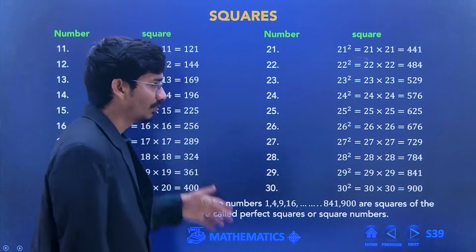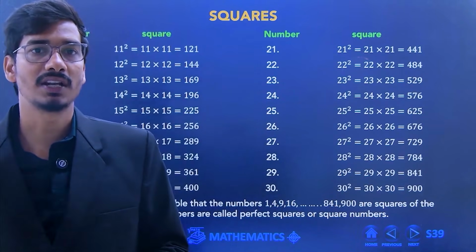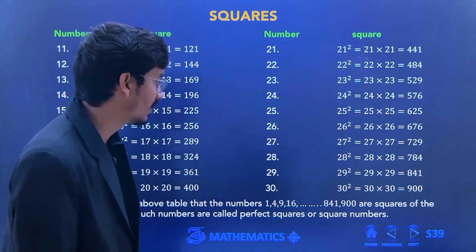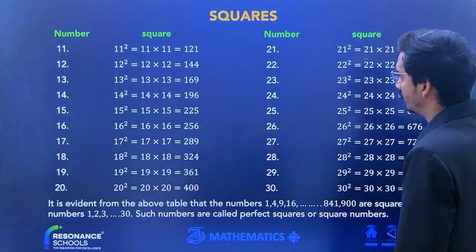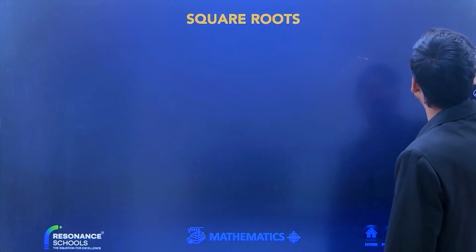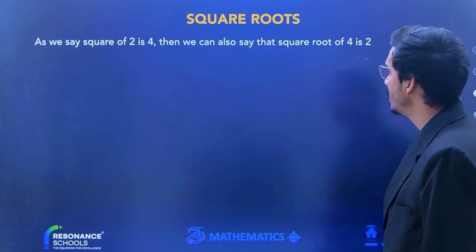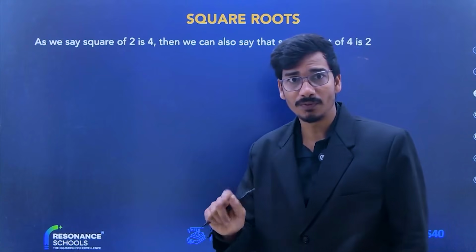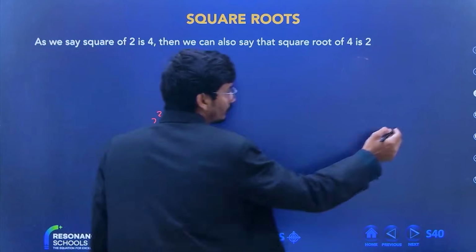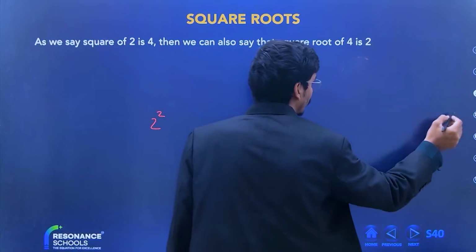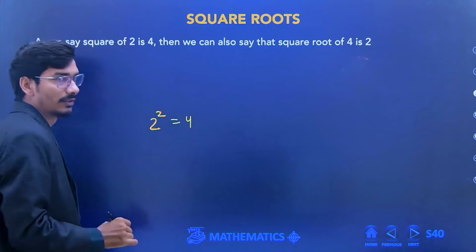So that's why I'm telling you to remember at least the squares of the first 30 natural numbers. So let us start today's class. As we say, the square of 2 is 4, okay?